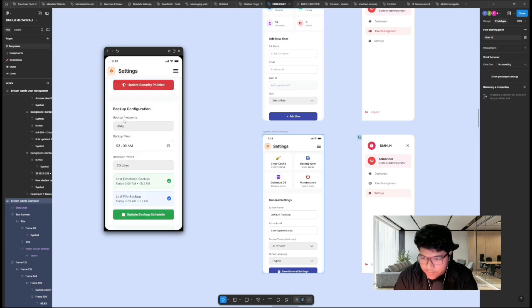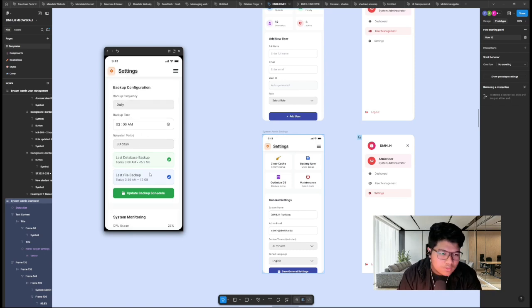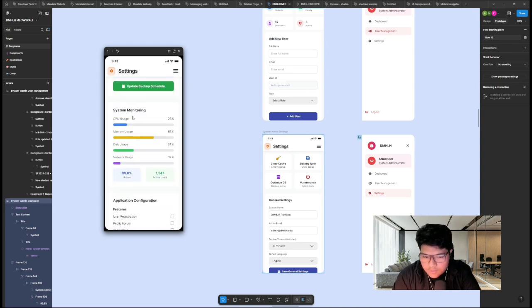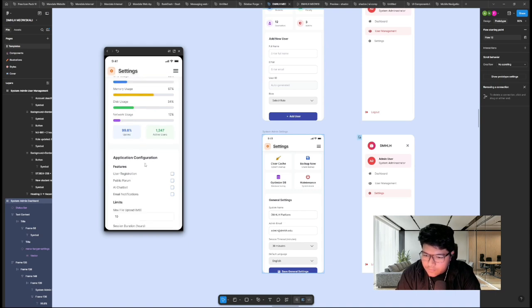And next is the backup configuration. The backup frequency may be daily, weekly, or monthly. The backup time and the retention period. It will show the recent activity of the last backup date and the last backup file. It's also showing the system monitoring: the CPU usage, memory usage, disk usage, and network usage.